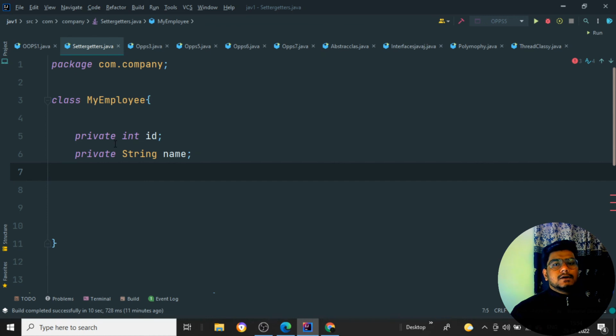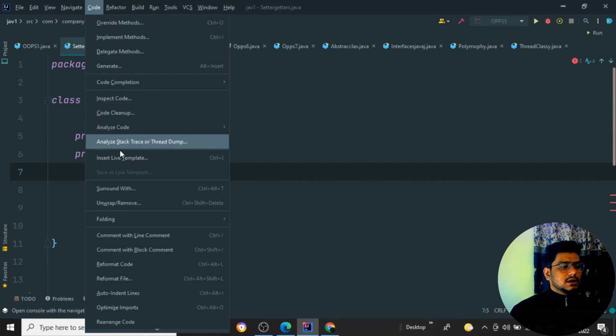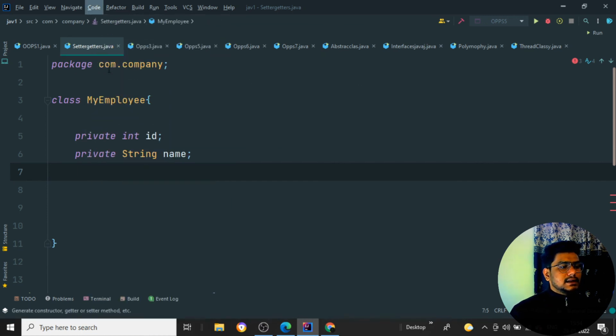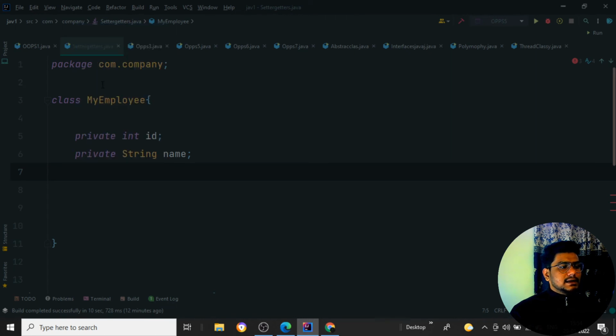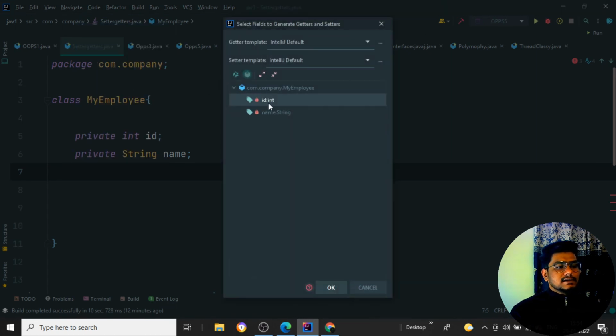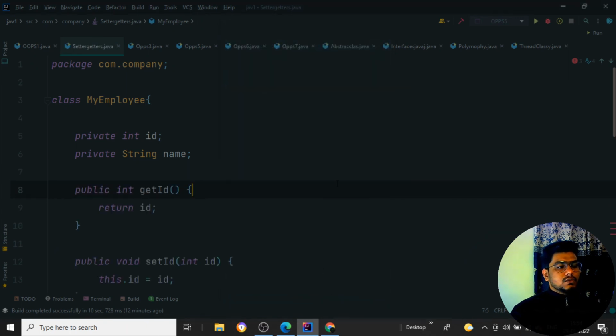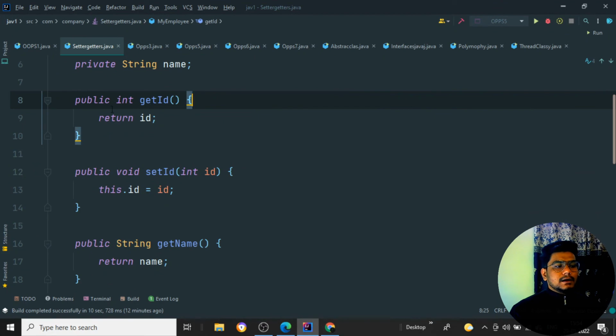So manually you can type also. But there is a very quick shortcut. If I just click onto the code and click onto generate, and I tell it I want to set the particular getters and setters, when I click onto it, you can see it is telling me you have two things. So I'll select the two things and click onto OK. So when I click, you can see it has been set.